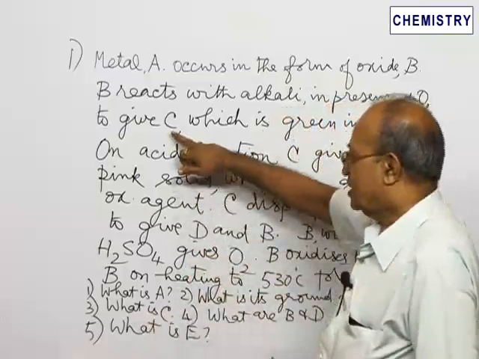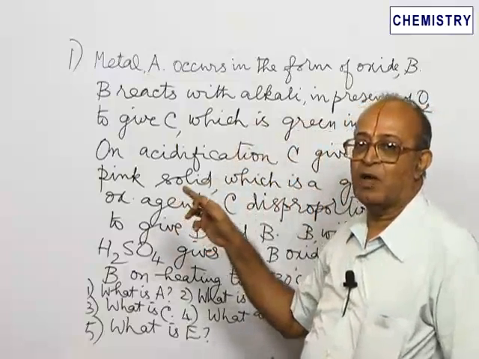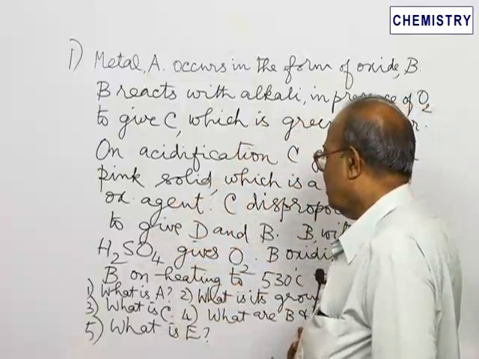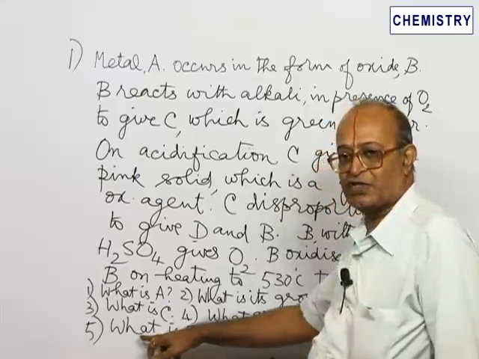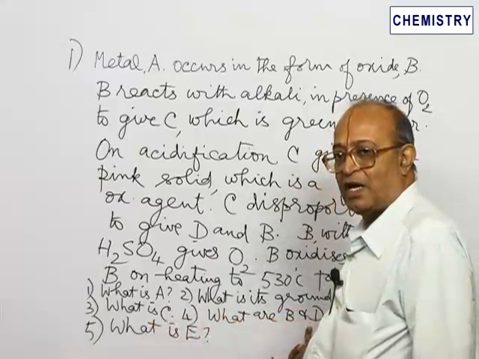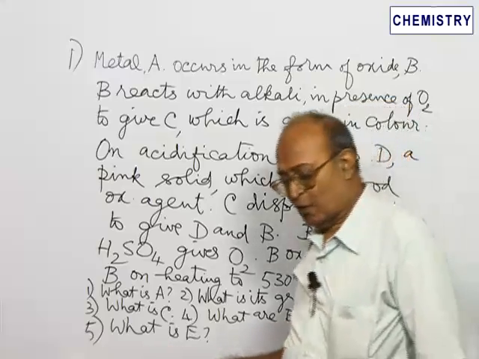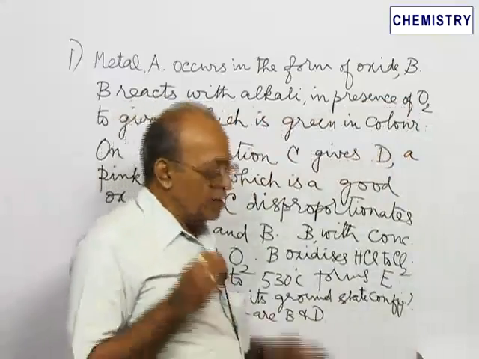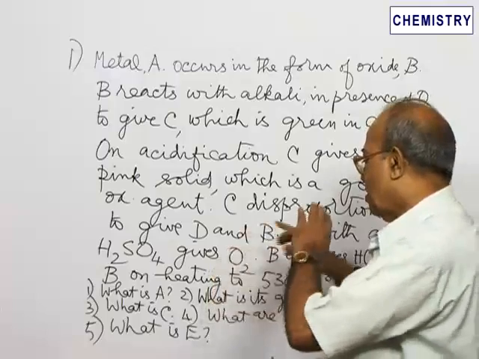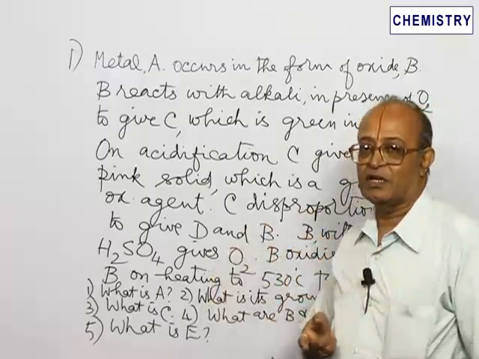Third question, what is C? Already we have seen C is green in color. It is potassium manganate. So, C is potassium manganate. What are B and D? Disproportionation reaction of C. B is MnO2 and D is KMnO4. What is E? Of course, nature of E is to be decided from the last reaction, namely B on heating to 530 degrees centigrade forms E.